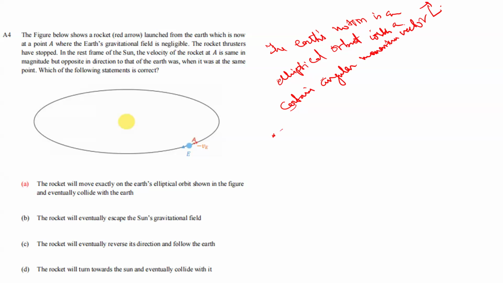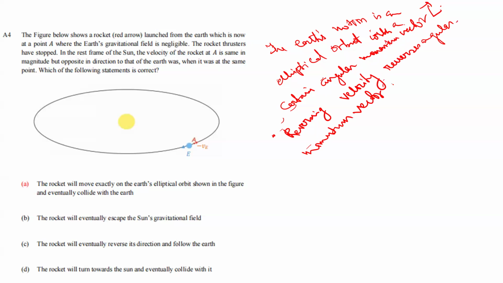Another thing to keep in mind is that reversing velocity reverses the angular momentum vector, the same in magnitude but opposite in direction, right?